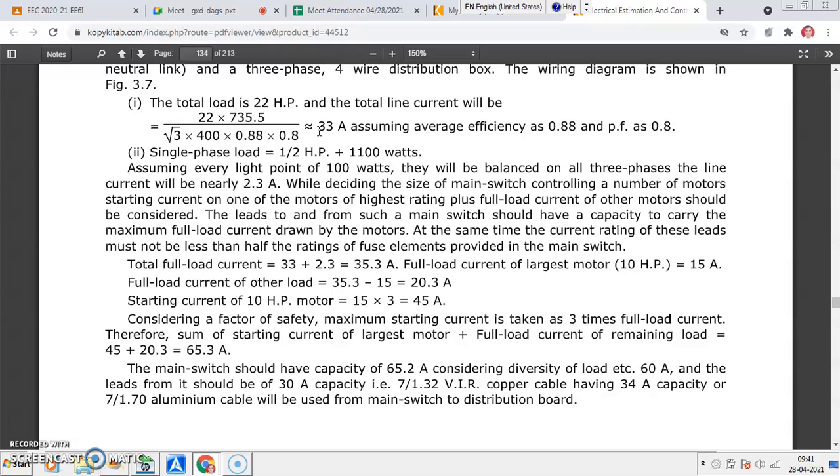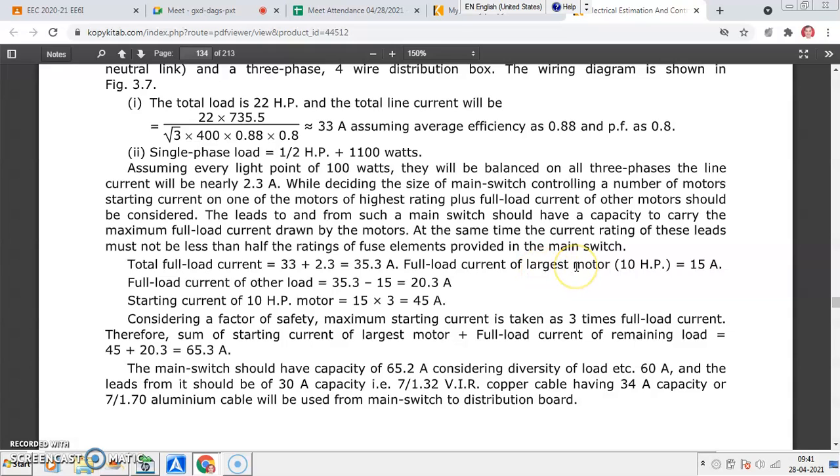Okay. So while deciding the size of the main switch, controlling switch, the number of motors, the starting current of the machine which has the highest rating, as we have discussed, plus the full load current of all other machines is considered. So full load current is 33 plus 2.3, where 2.3 is the single phase current, so 35.5 ampere.